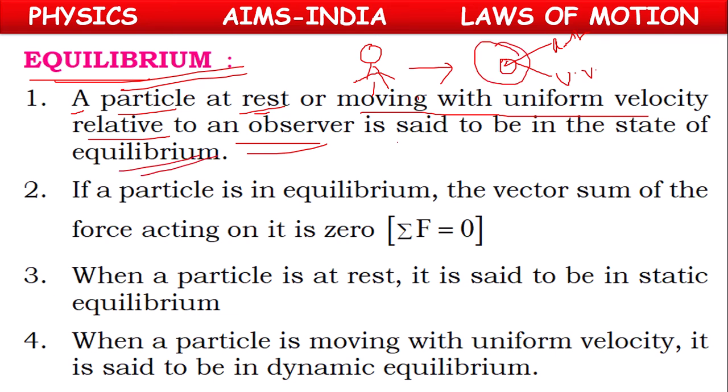The particle which is either at rest or moving with uniform velocity with respect to an observer is said to be in equilibrium.